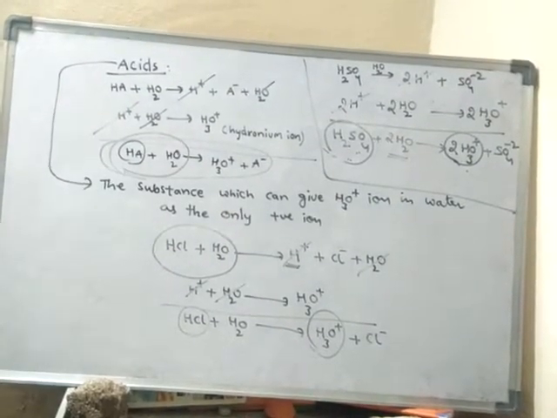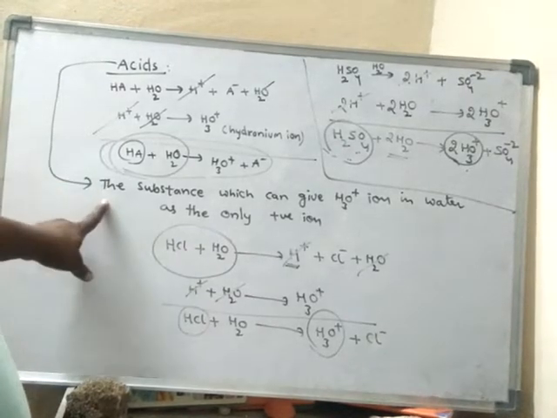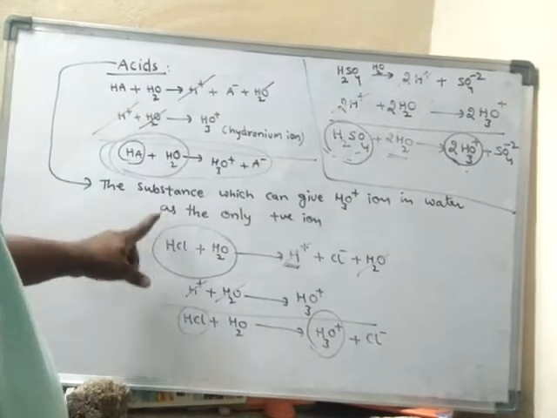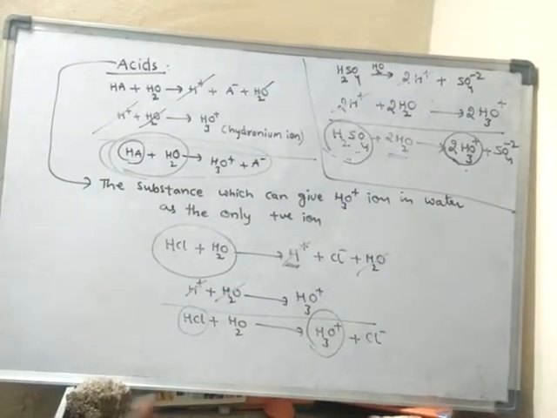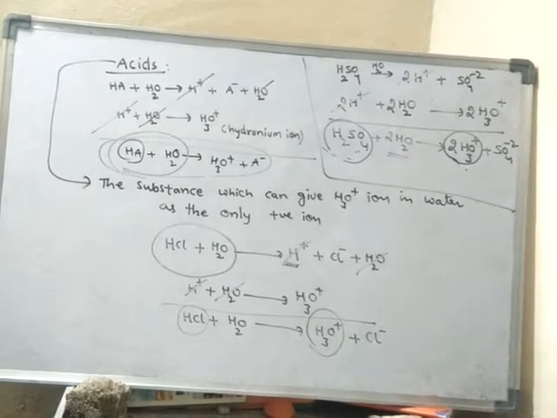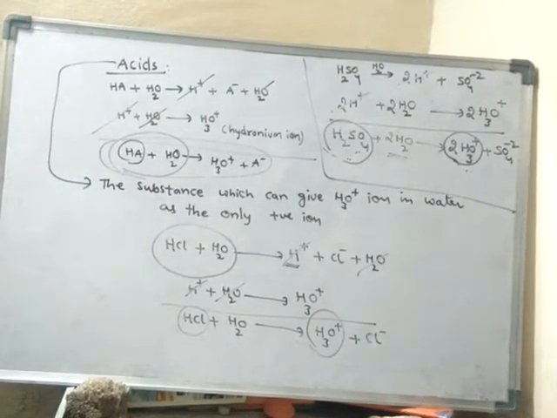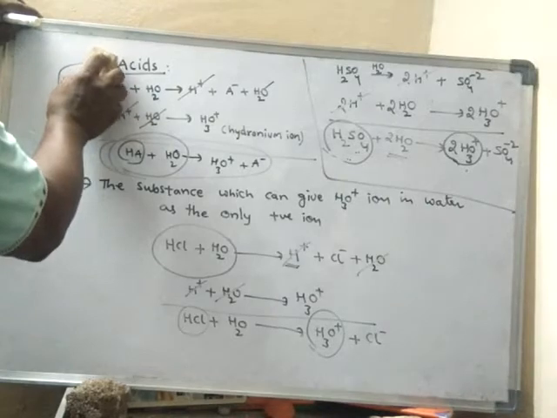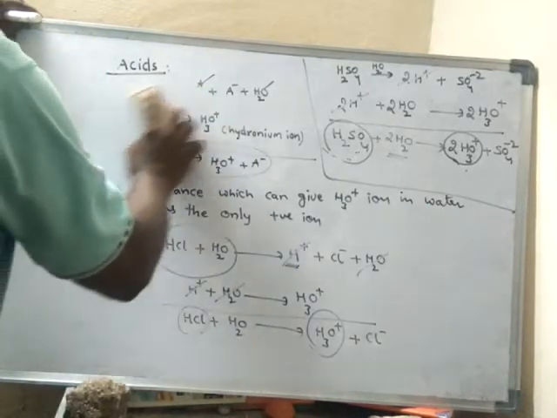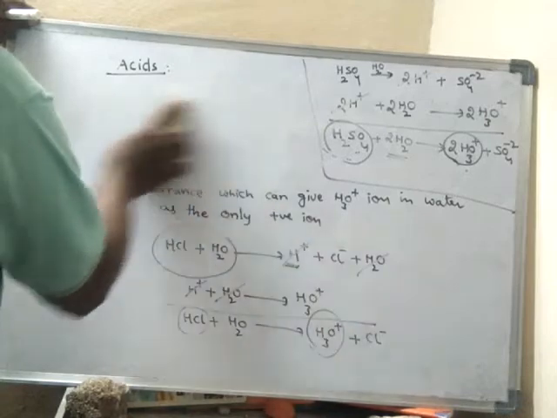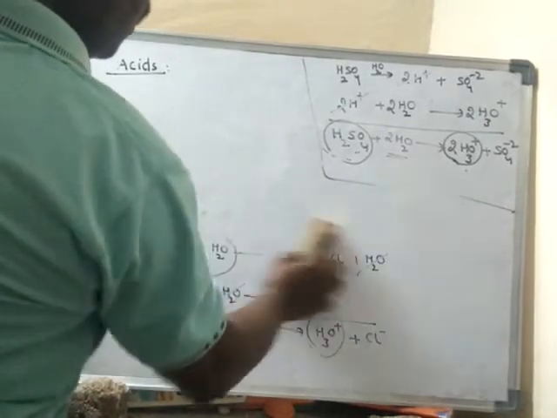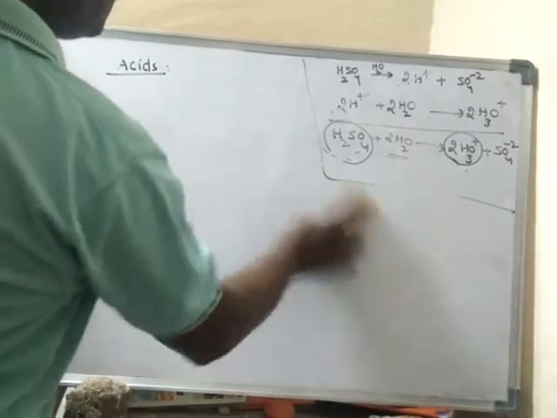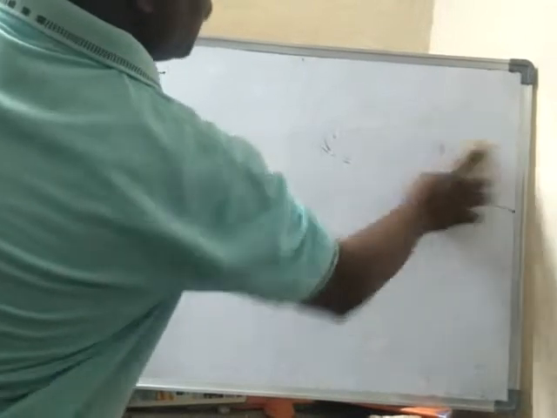So like this we can discuss acids. What is the definition of acid? Acids are the substances which can give H3O+ ion in water as the only positive ion. There are no other positive ions produced. Such substances are said to be acids. There are so many such acids in nature. To study all such acids, we have to classify them. Now we will learn the classification of acids, how the acids are classified.